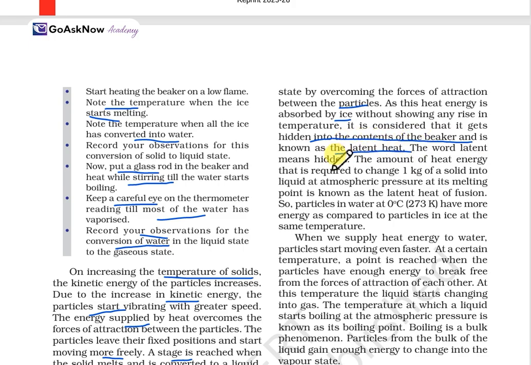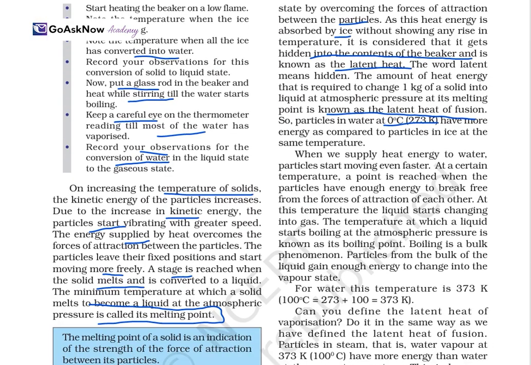The word latent means hidden. The amount of heat energy required to change 1 kg of a solid into liquid at atmospheric pressure at its melting point is known as the latent heat of fusion. So the particles of water at 0 degrees Celsius, 273 Kelvin, have more energy compared to the particles in ice at the same temperature. So this is how temperature affects latent heat.